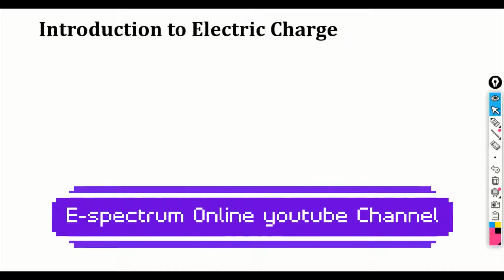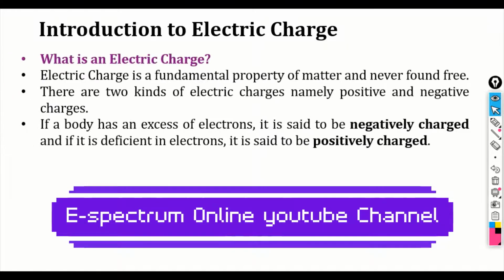Introduction to electric charge. What do I understand by electric charge? Electric charge is a fundamental property of matter and is never found free. There are two kinds of electric charges, namely positive and negative charges. If a body has an excess of electrons, it is said to be negatively charged. And if it is deficient of electrons, it is said to be positively charged. So there are two types of charges, negative charges and positive charges.